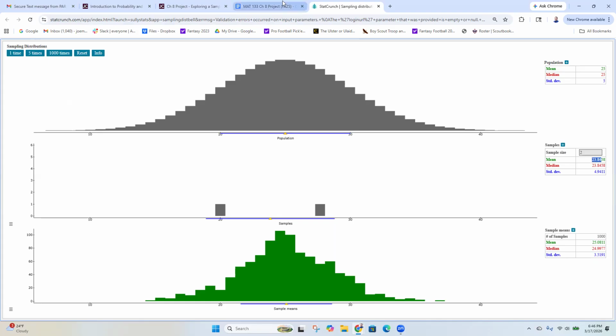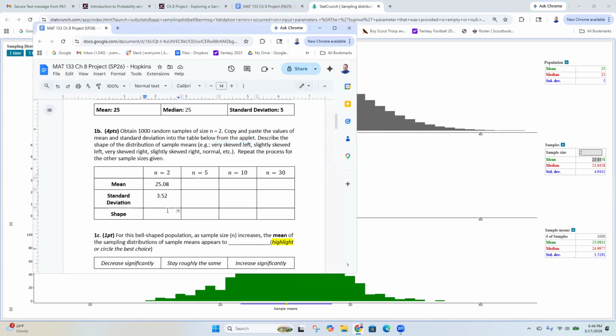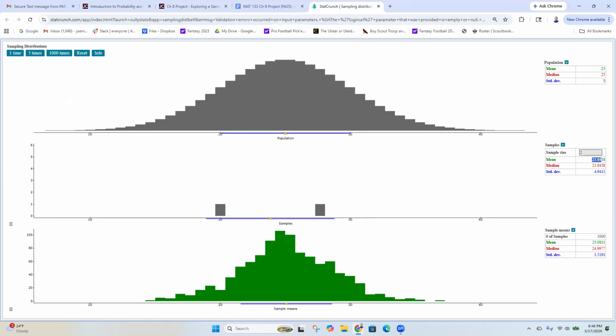So, I think this is normal. Mine is normally distributed. Yeah. So I'm going to say normal. Normal is a specific type of symmetric, right? Symmetric could be uniform or there's other types of symmetric. But a normal distribution looks kind of like a bell shape. It goes up and it goes down.